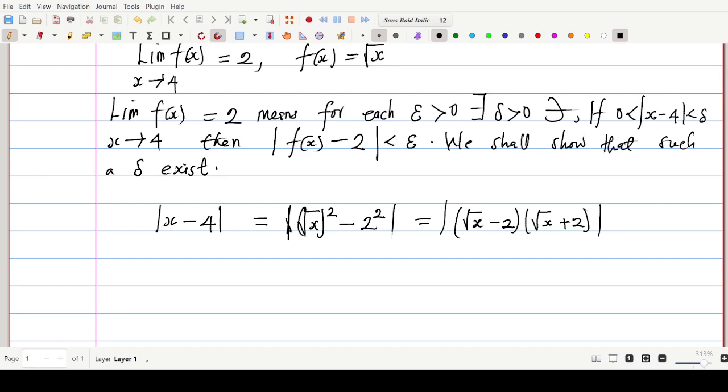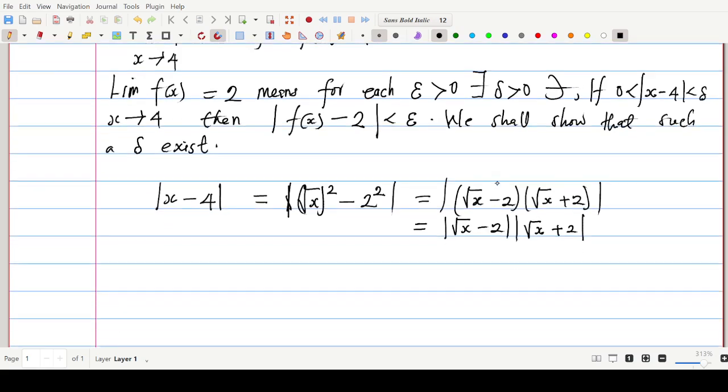And from the modulus properties, we can write this last expression as the modulus of the square root of x minus 2 multiplied by the modulus of the square root of x plus 2. Alright? Now there's something you should notice. If f of x is to be defined, x should be bigger than or equal to 0.